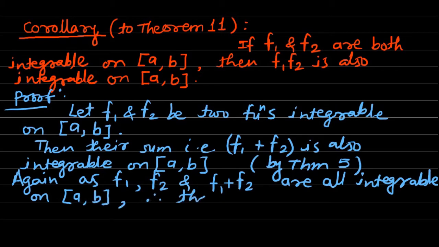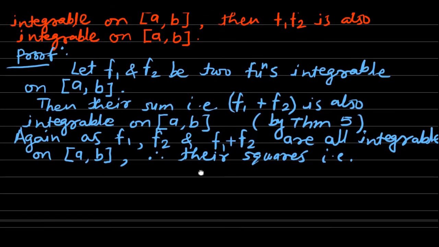therefore their squares, that is the square of f1, square of f2 and square of f1 plus f2, all these.